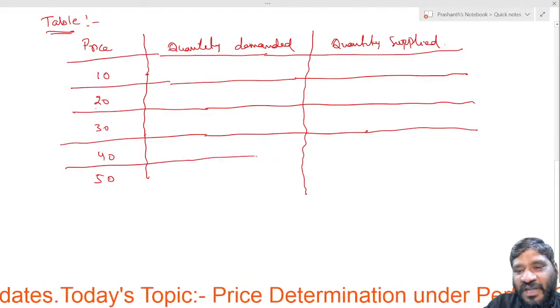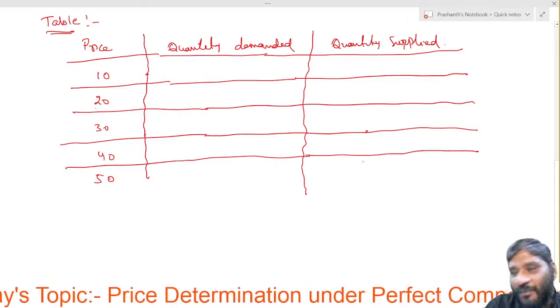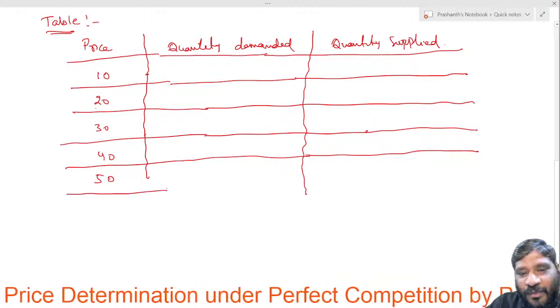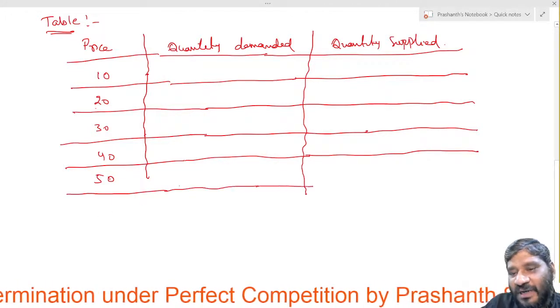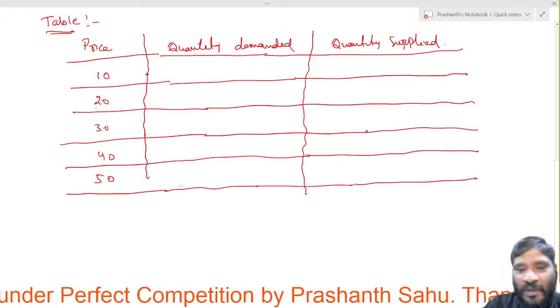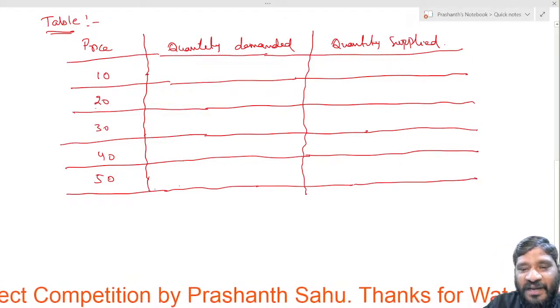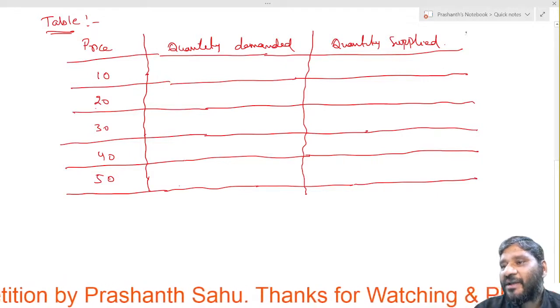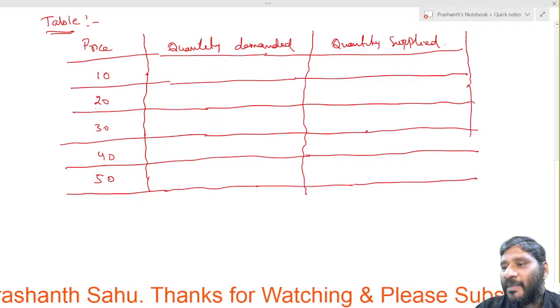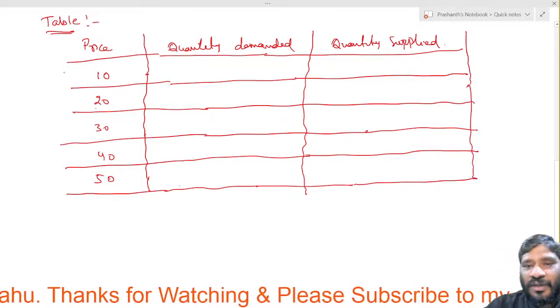Let me finish the table. Table is very important, and table should be very much legible. When you are writing in the exam, table you have to write it in a very legible way, right? So let us join the lines. Okay, so here quantity demanded.